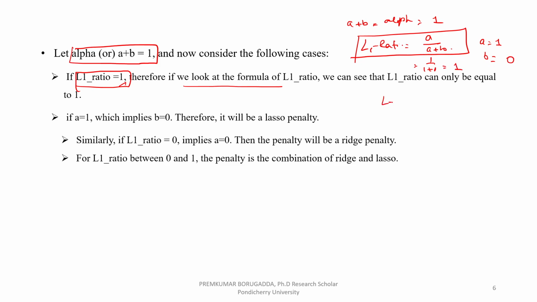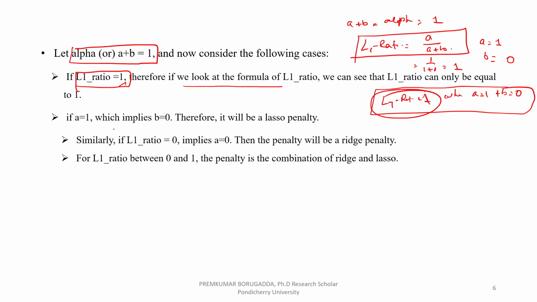So the L1 ratio is equal to 1 when A is equal to 1 and B is equal to 0.